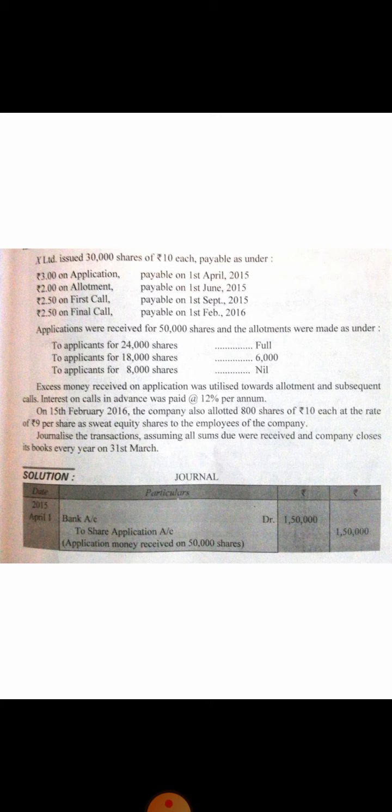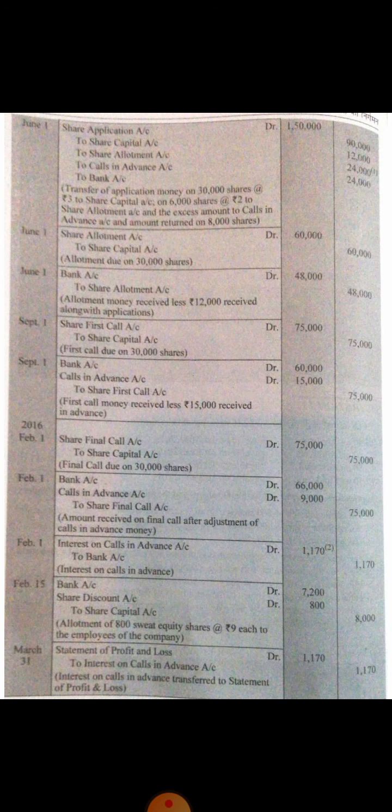Simply, for 15,000, interest is to be paid for 3 months. For 9,000, interest is to be paid for 8 months. On 9,000, interest is rupees 720. Then we will add both interest, 450 plus 720. It will be rupees 1,170. For practice, you can calculate this amount on your own also. So in this slide, I have not shown this interest, as you all will try on your own. Clear? Do it yourself.